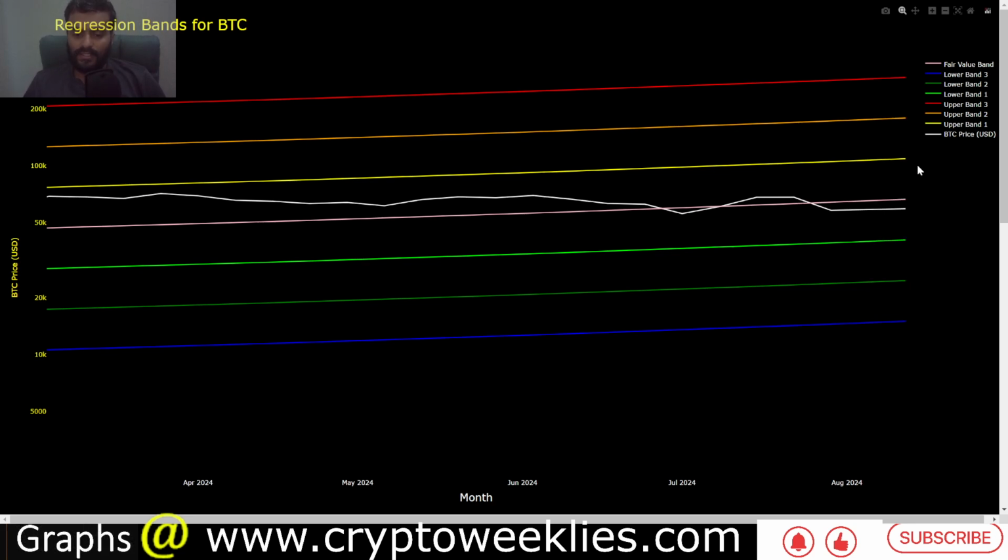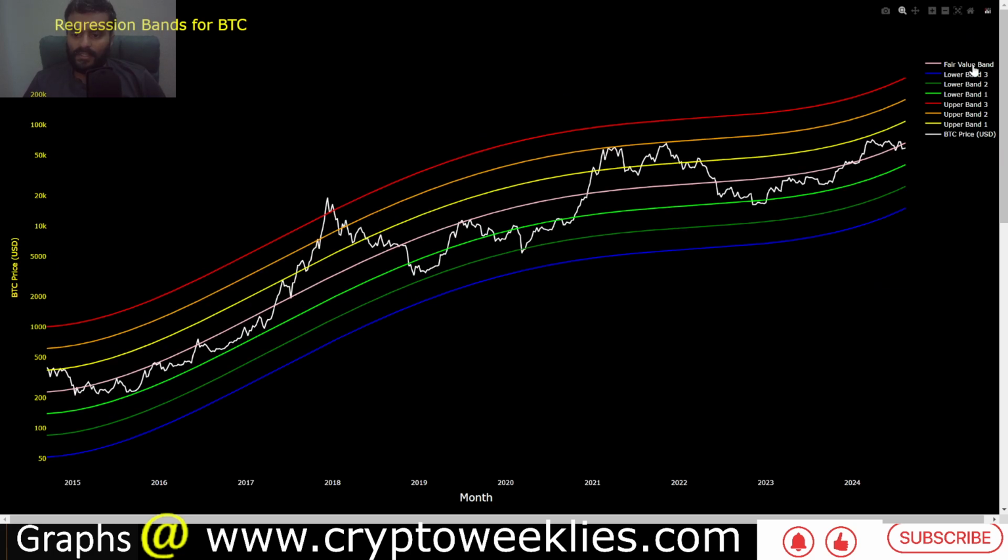The reason for this is that Bitcoin has had significant rallies to the upside as well as to the downside across multiple years. One key thing to notice is the 2 standard deviation peak, which Bitcoin came really close to sometime in 2021. At that time, the 2 standard deviation peak was at around 67k. Now the 2 standard deviation peak is at around 175k. So if Bitcoin were to top today, the 2 standard deviation peak is between 175 and 179k.